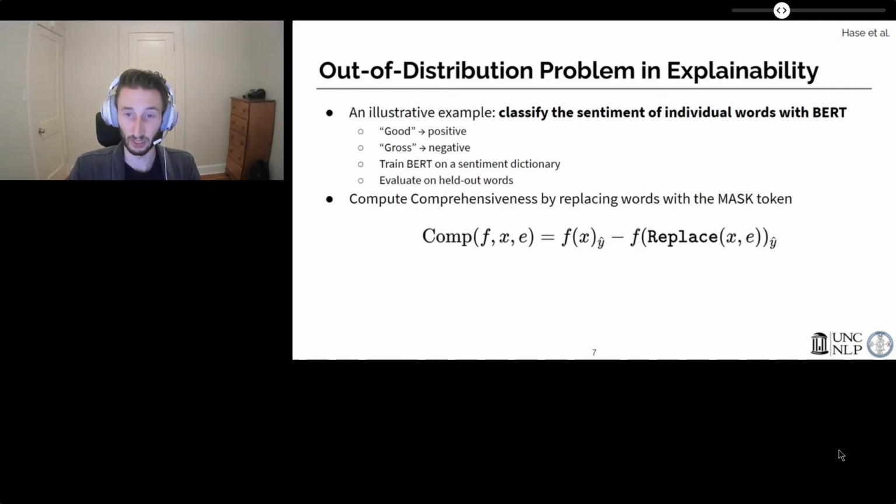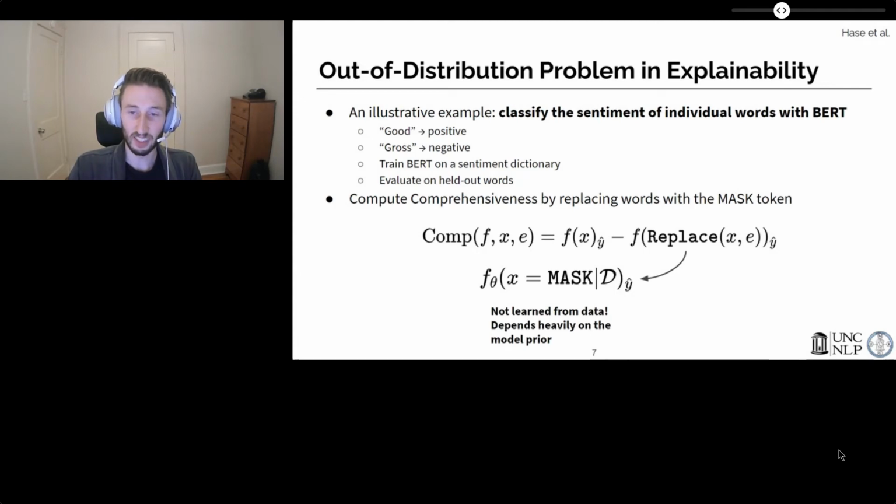Suppose you're using BERT to classify the sentiment of individual words. We train this model with some label data and test on held out words. Let's say we compute comprehensiveness for a single word input to this model by replacing the word with a mask token. In this case, our baseline model prediction used in the comprehensiveness equation is simply that model's prediction for the mask token. Now, this prediction does not even depend on data.